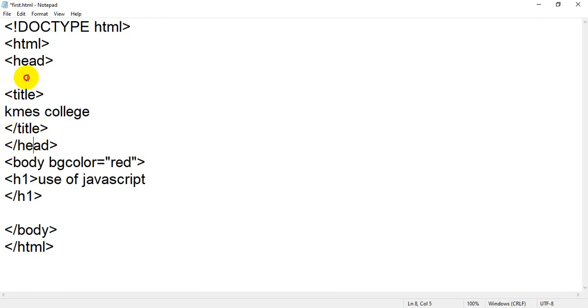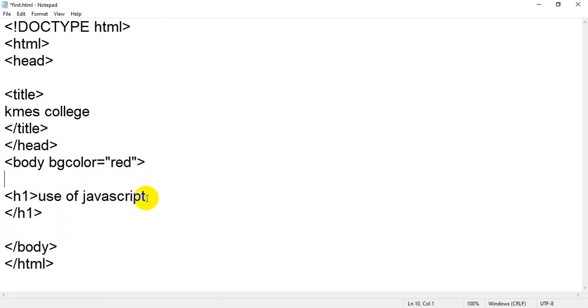You can insert it inside the head tag, or inside the body tag, between the opening and closing body tag. You can insert it anywhere between these two tags, for example just after the opening body. And the other way is between the opening head tag and closing head tag.